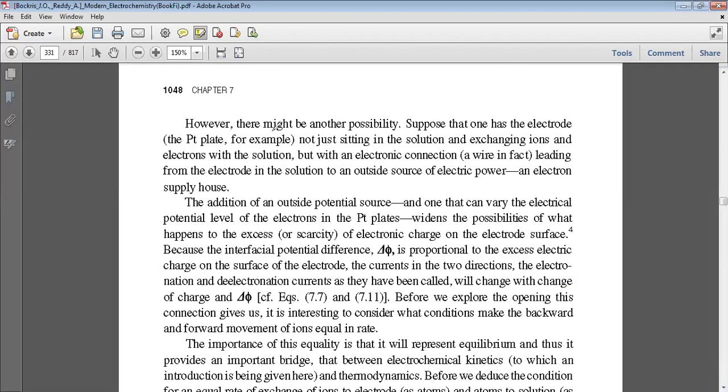However, there might be another possibility. Suppose that one has the electrode, platinum, not just sitting in the solution and exchanging ions and electrons in the solution, but with an electronic connection, a wire in fact, leading from the electrode in the solution to an outside source of power, an electron supply house. So we are now connecting it. It is not only in contact with the solution, but we are connecting it to the external source of energy.